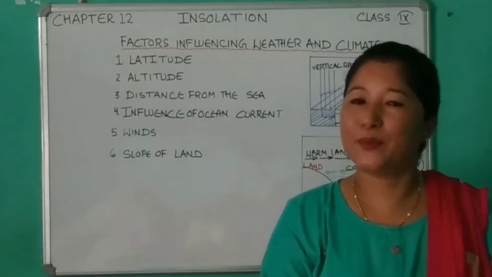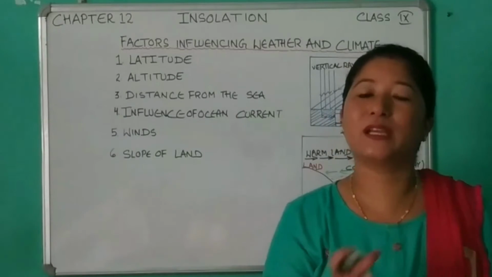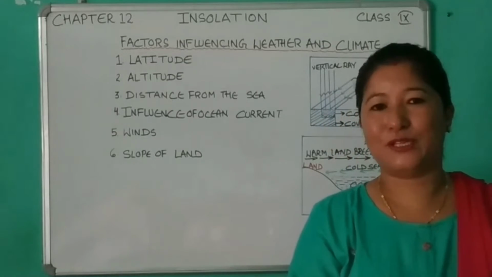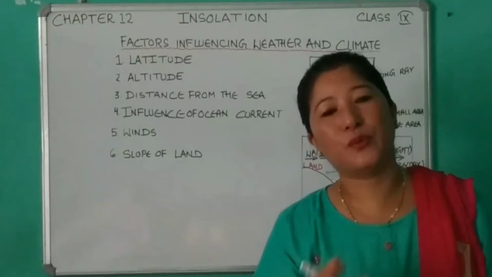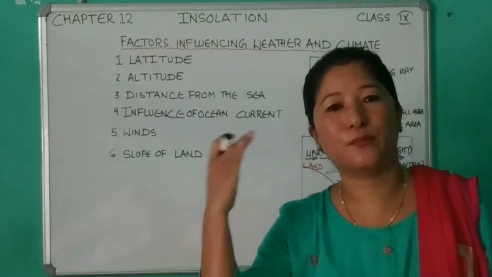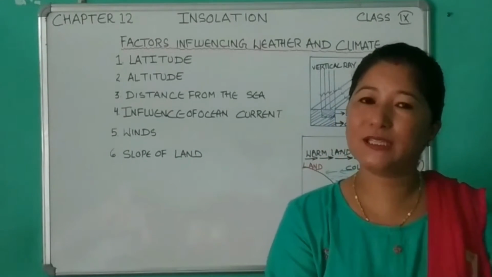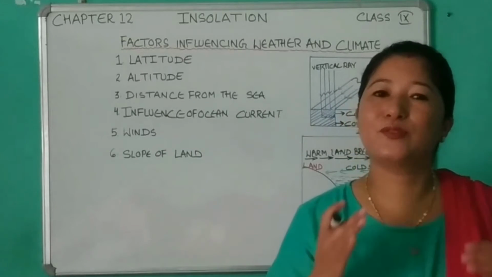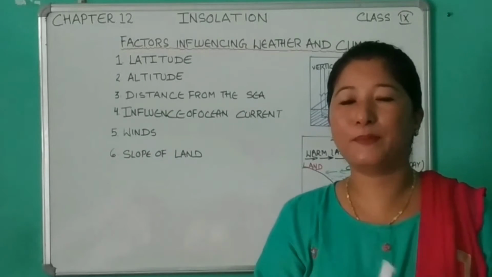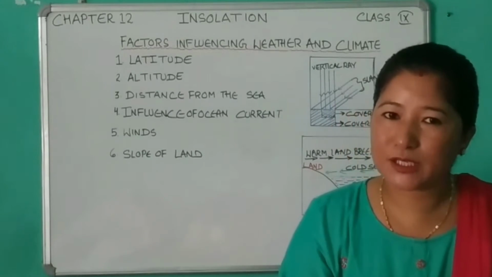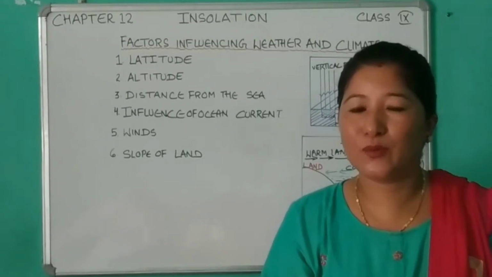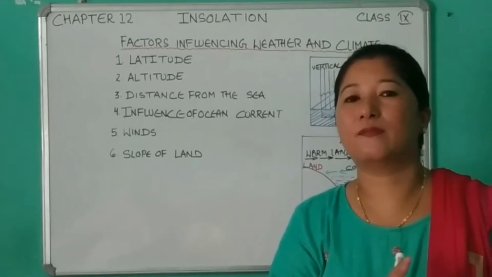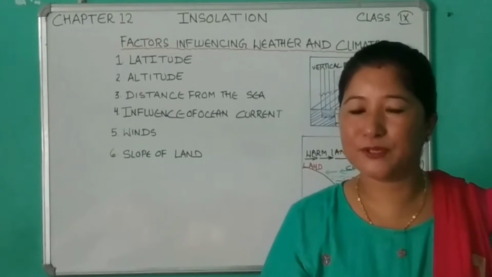So now let's see the first point. The temperature decreases with the increase of latitude. That means as we move away from the equator towards the pole, what will happen to the heat? It decreases. The temperature decreases. And this is because of 2 reasons. Number 1 is due to the spherical shape of the earth, and second one because of the revolution of the earth around the sun. So that's the first point.